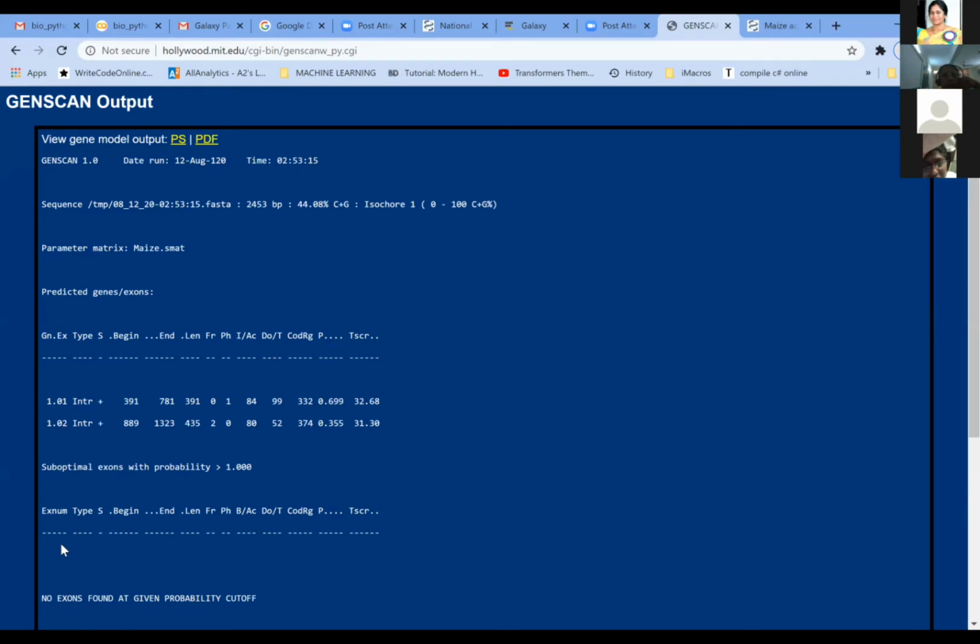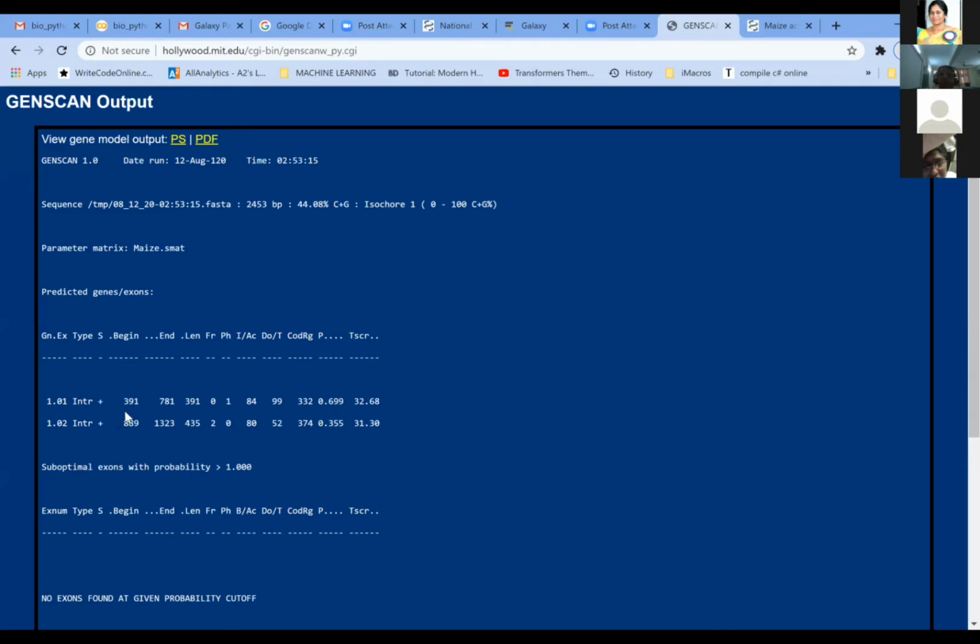Now look at this output window of the GenScan. Here it is giving us the number of base pairs in this sequence, the percentage of C plus G, and the organism which you have taken, and it is also telling us particular numbers which you can see here. In these numbers you see something called INTR. This INTR is the terminology given by GenScan for an internal exon. Wherever there is an internal exon, this entry is giving you the exons.